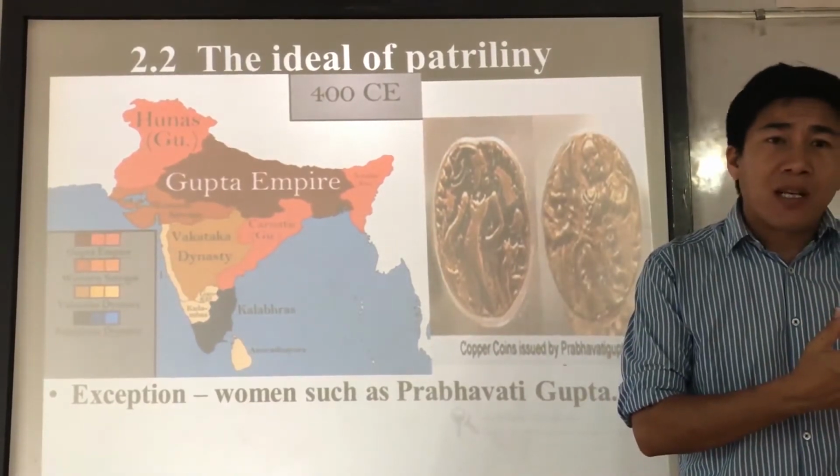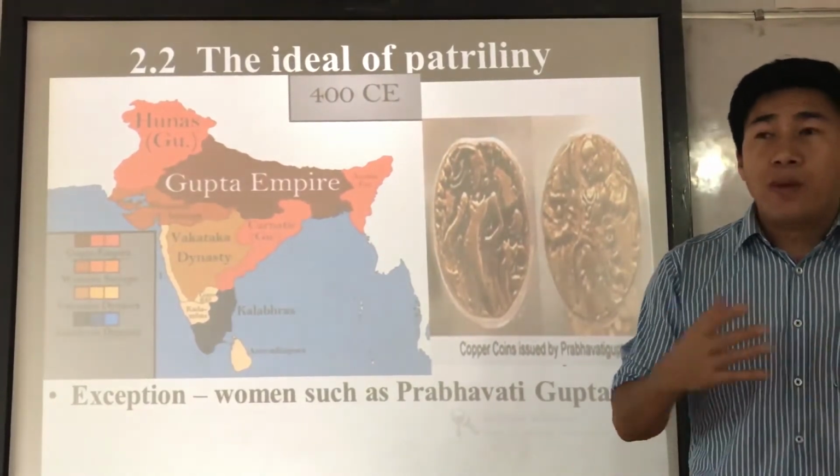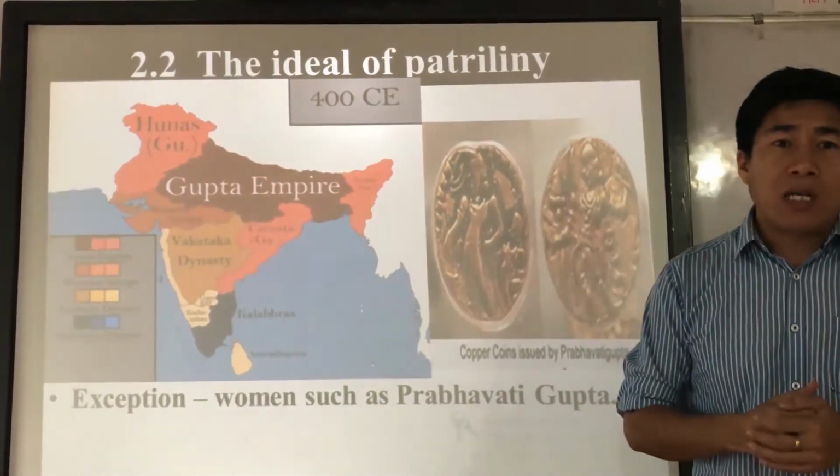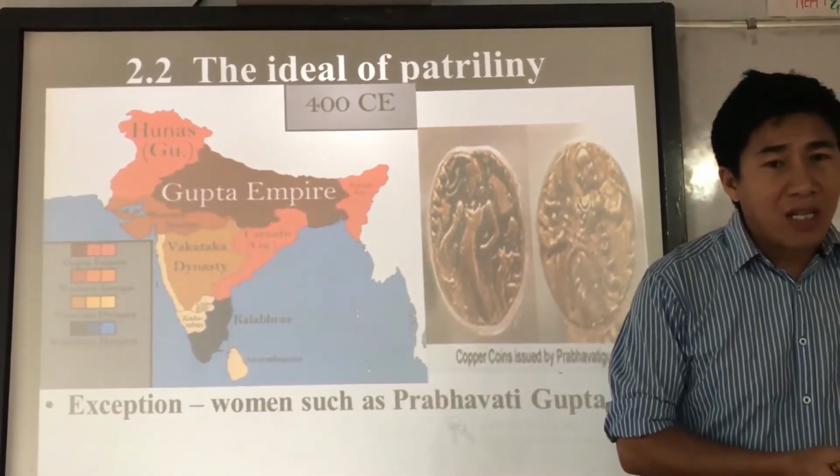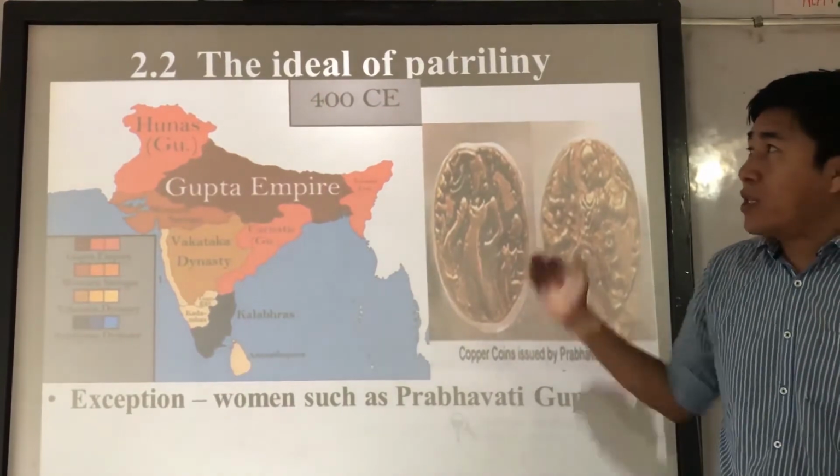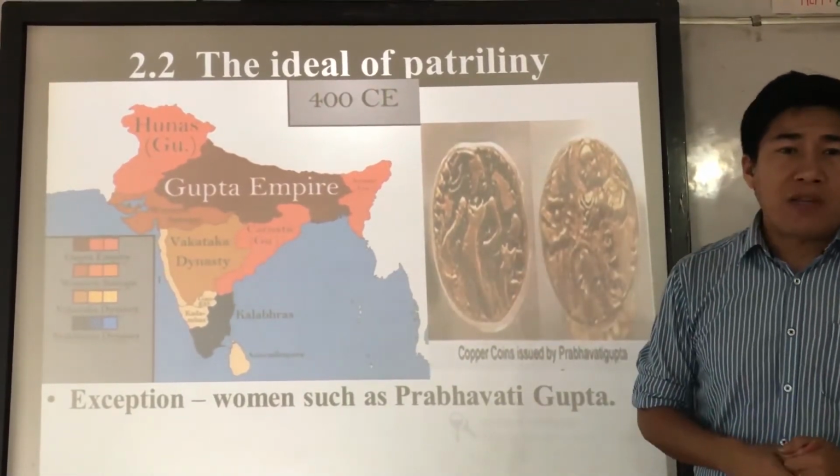The texts of Dharma Shastra and Dharma Sutra say that women are not allowed to keep wealth and women are not allowed to rule. But here, some exceptions were there. Understood? So that is all about the idea of patrimony.